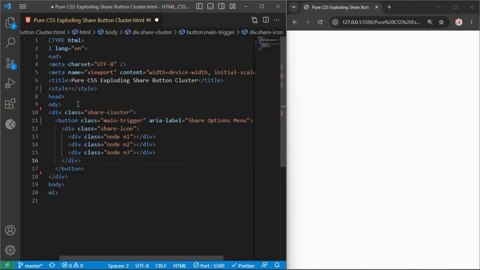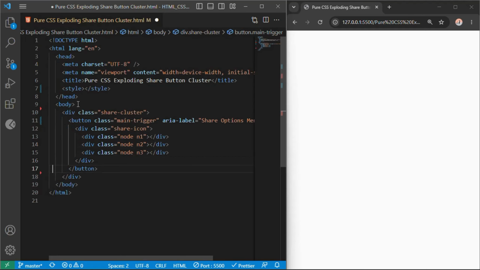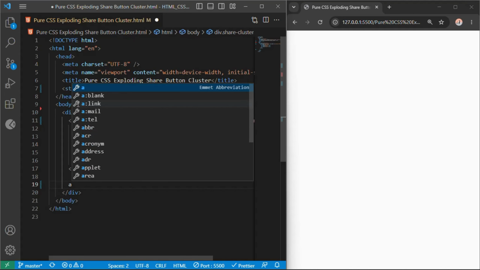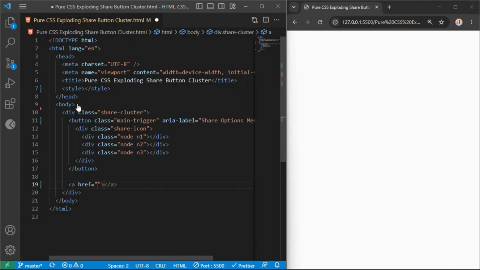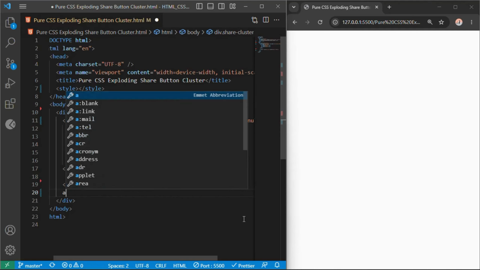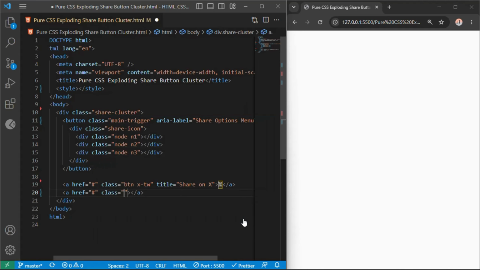Directly underneath our main trigger node, we stack our 4 individual peripheral sharing channels using standard hyperlink anchors. We type a href hash class btn x-tw, title share on x, holding the string text x. Next, we write a href hash class btn fb, title share on Facebook, holding the letter f.